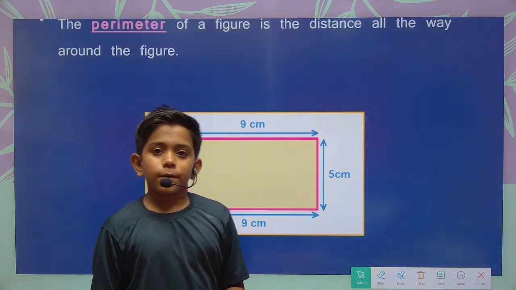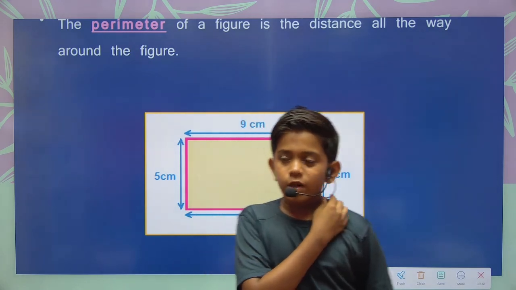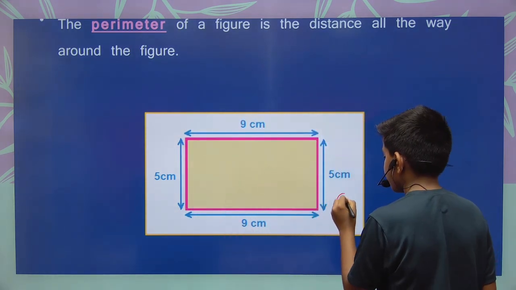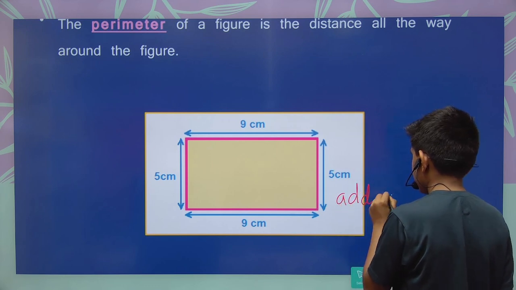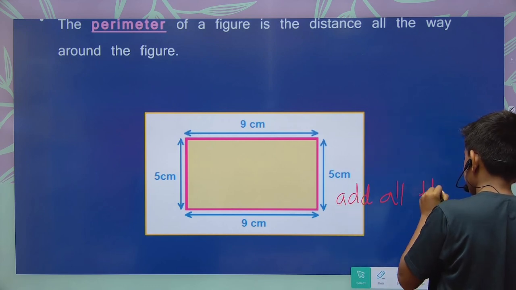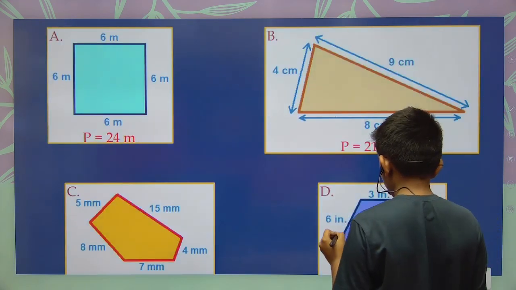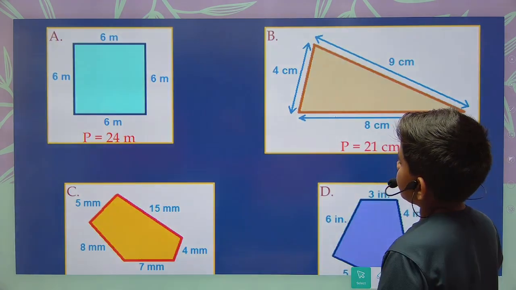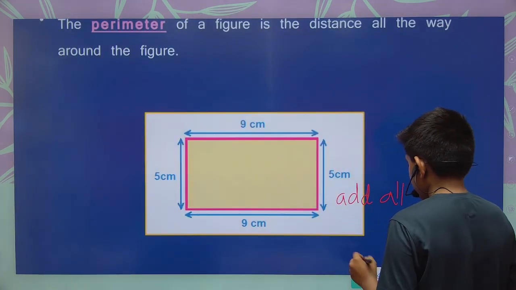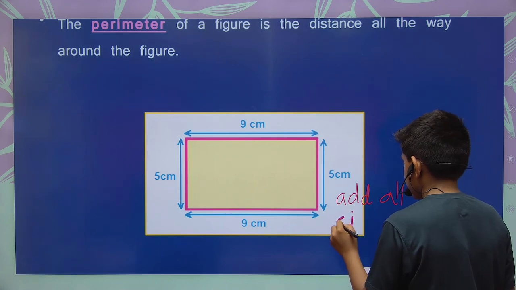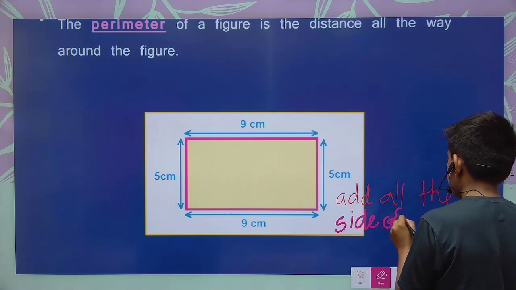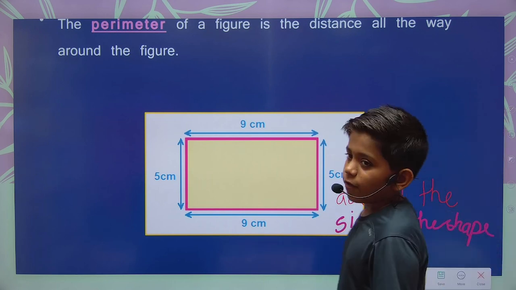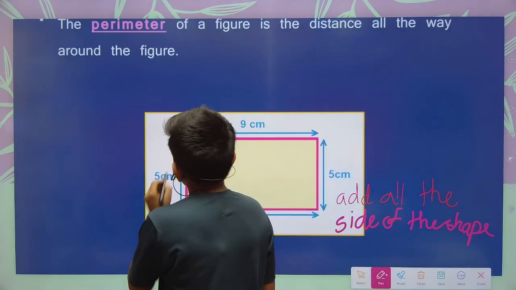So how to find the perimeter? Suppose this is the garden of the farmer and he wants to fence this. So how to find it? We have to add all the sides of the shape. The common formula to find the perimeter of every shape is to add the boundaries of the shape, okay?